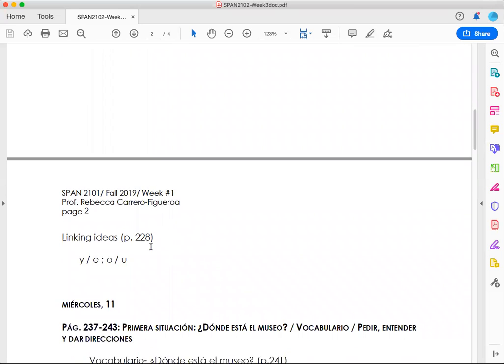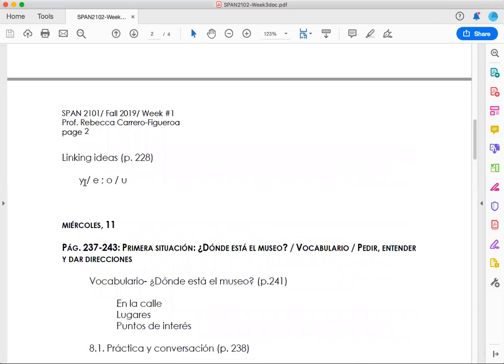The linking ideas in page 228: when we are writing a list of different elements and we are using Y, but my next word or my next noun starts with I or with HI, so I have to switch that Y for an E. And the same happens when we are establishing a contradiction. Or, okay, if my noun starts with O, I have to use U, okay? So remember that.